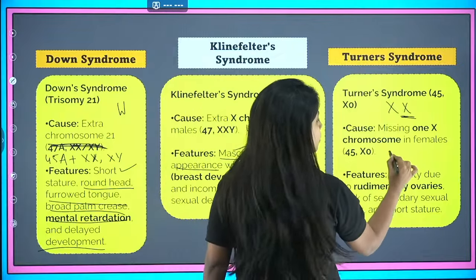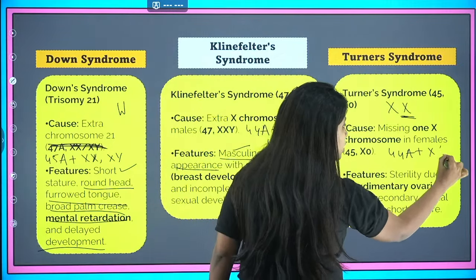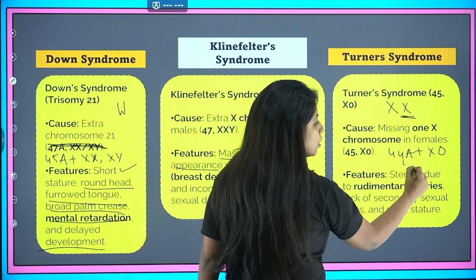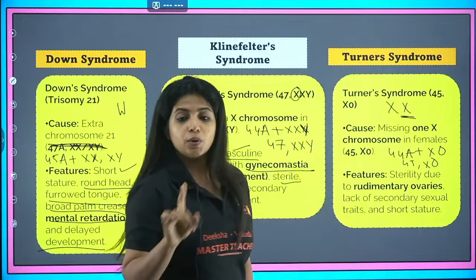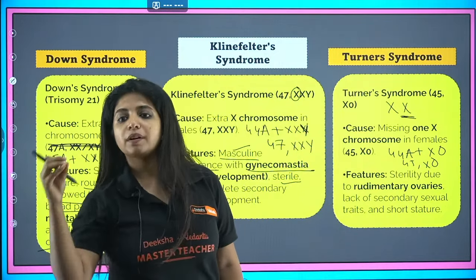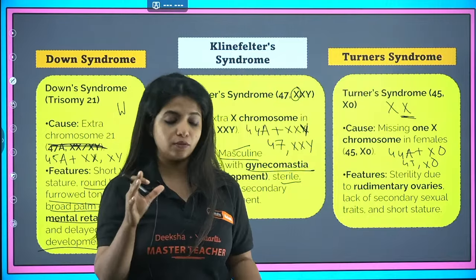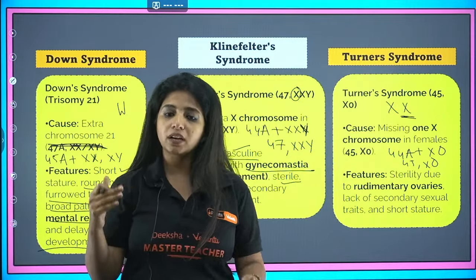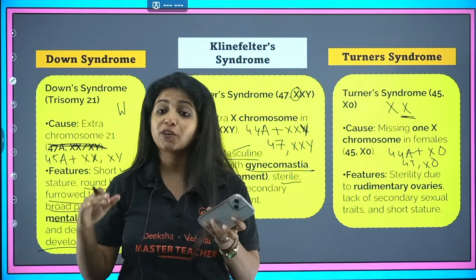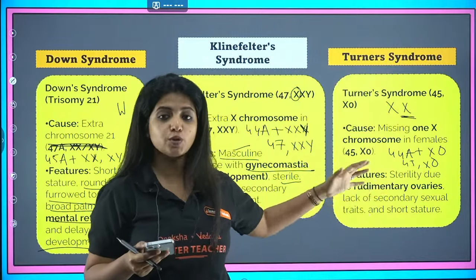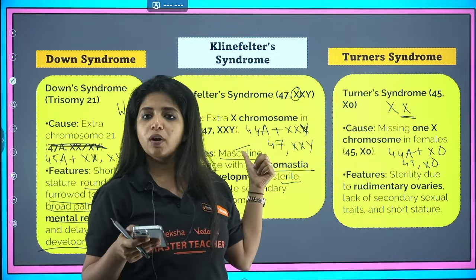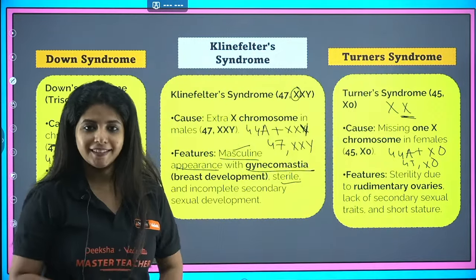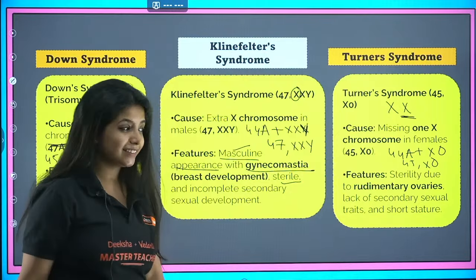So it will be 44 autosomes plus XO, you can write it like that. In total, how many chromosomes are there? 44 and then 45. 45 XO condition. Here it's a female body itself, but this female is going to have a rudimentary ovary. The ovary is not fully developed, which is why she is going to be sterile in nature. Lack of secondary sexual characteristics is also there. Don't think you will find masculine features here. No. Masculine features are there in Klinefelter syndrome only. Got it? Done. Dusted. Clear.